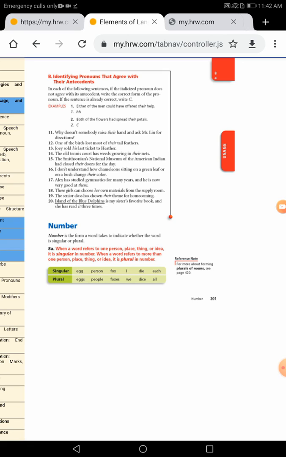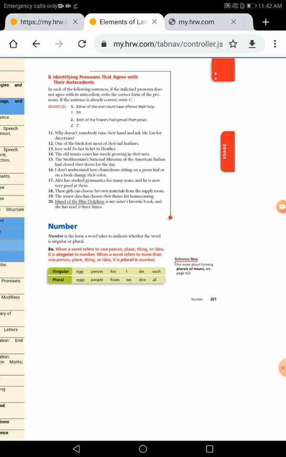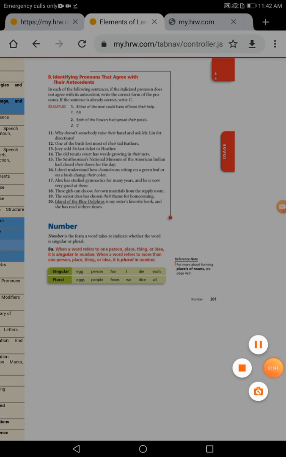So this leads us to talk about the agreement. The agreement should be between the verb and the subject in number. If the subject is singular, the verb should take the singular form. And if the subject is plural, for sure the verb should take the plural form.